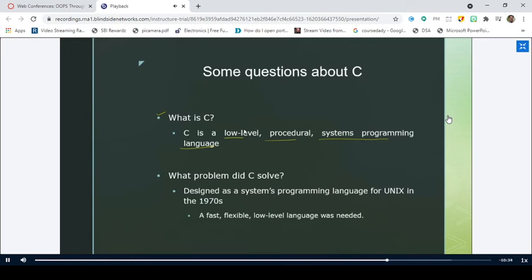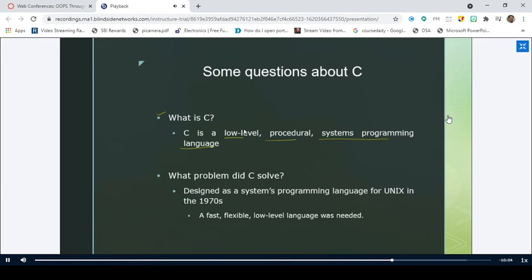Yeah, please respond. Have you learned the C programming language? Yes, sir. Yeah, you might have learned why C programming has come into existence. Can anybody tell me? If you don't know, just tell me that you don't know. That's it. We'll proceed. Nothing wrong in it.